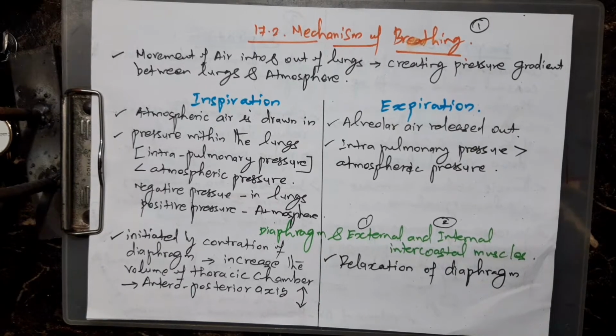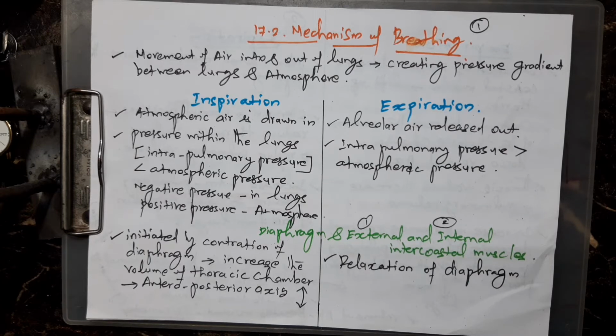First of all, what is the meaning of breathing? Breathing is the movement of air into the lungs, where gas exchange occurs and CO2 goes out from the lungs. This is called breathing. It is done by creating a pressure gradient between the lungs and the atmosphere. That pressure varies between the atmosphere and the lungs, and this is the main cause of breathing.